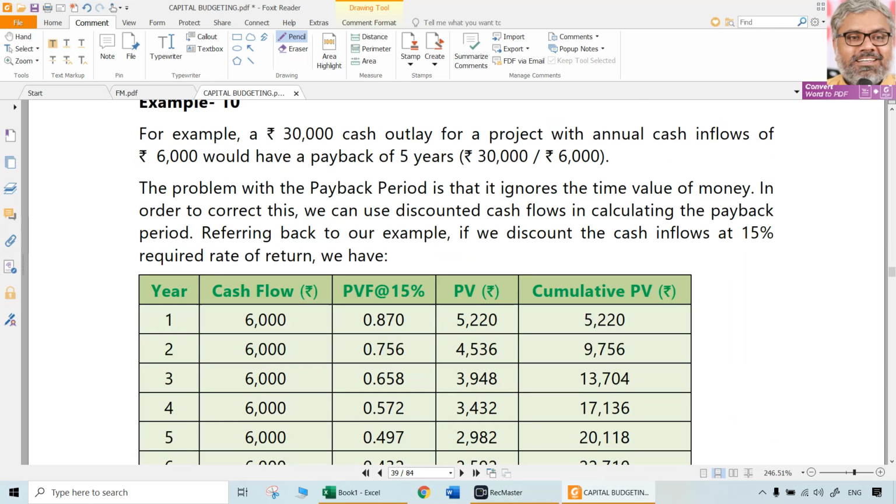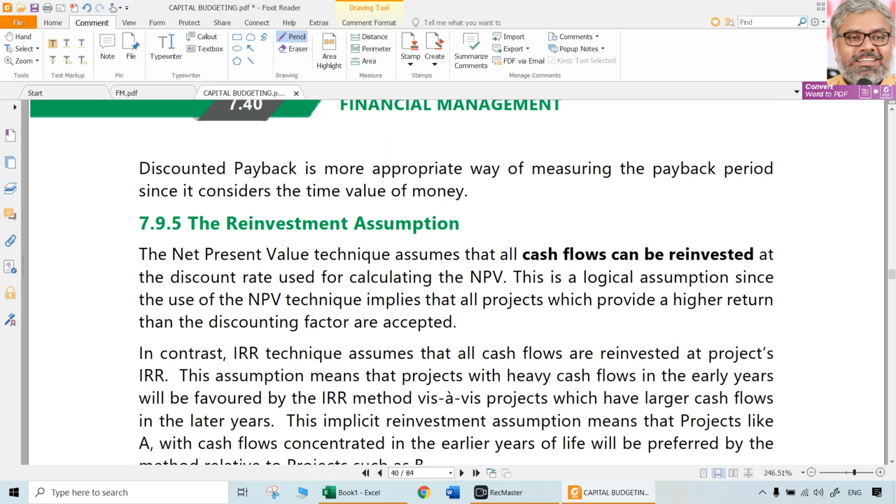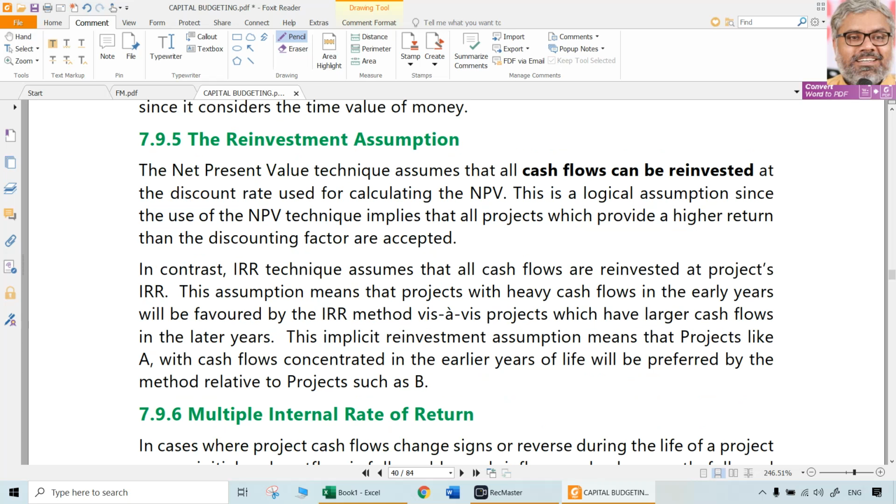So that is the conclusion of the two major techniques related to this chapter. Of course, there are other techniques also. Mostly the questions will be revolving around these two techniques: one is NPV, one is IRR. And as we already discussed, the limitations of IRR are these.